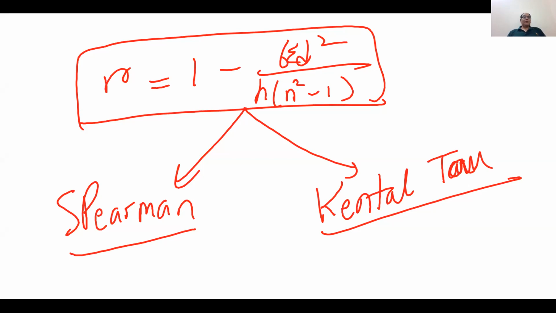I'm going to open the rank correlation file. So this is my Spearman correlation file. If you see the data, we have two sets here: graduation marks and PG marks. I want to know if somebody has good marks in graduation, can I say he will also have good marks in post graduation?